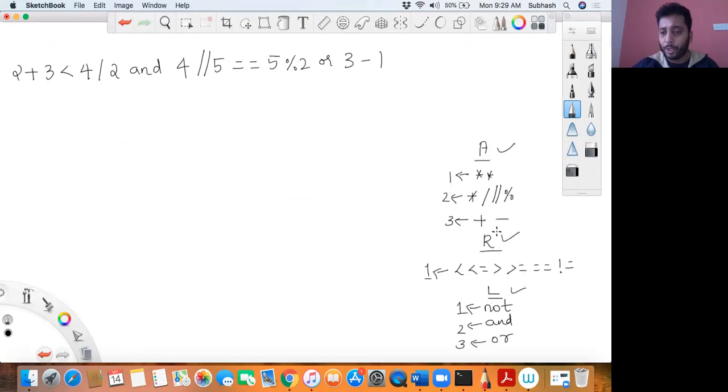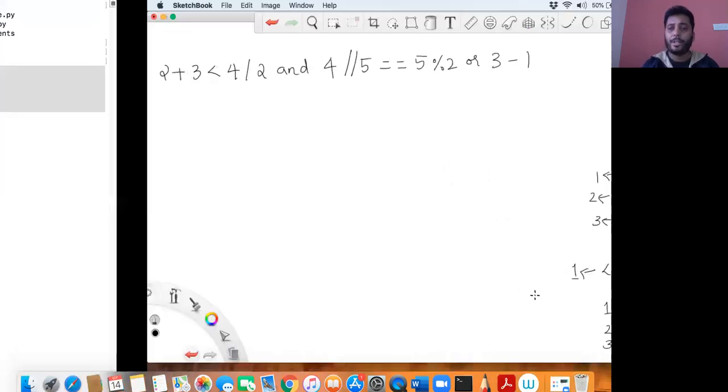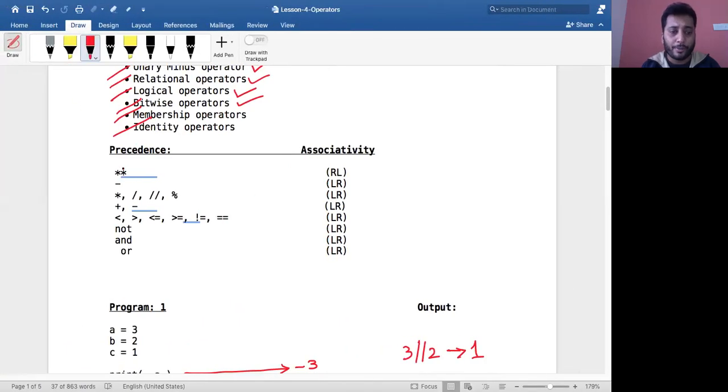Now whom should I evaluate first? When you have that doubt, keep this in mind: always arithmetic should be given the first priority, relational the second priority, and logical must be given the third priority. You can see over here, we have first the arithmetic operators, then the relational operators, and then the logical operators. This is the first priority, this is the second, and this is the third.